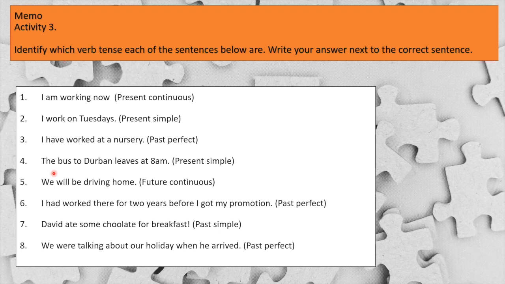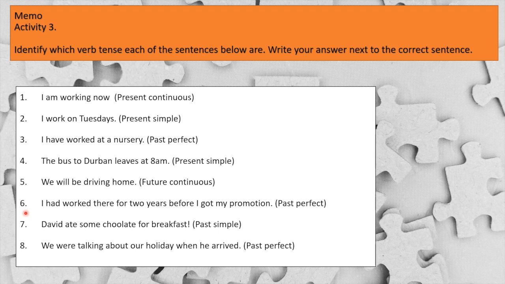Number 5, we will be driving home. Future continuous. Driving has ing indicating it's continuous. Will be indicates it's happening in the future. Future continuous.